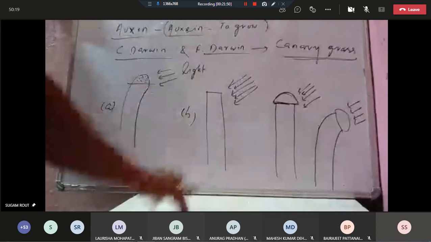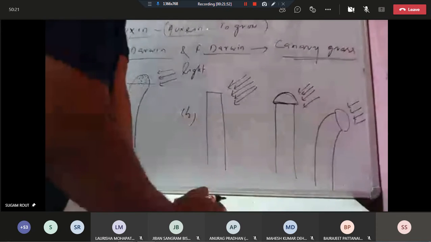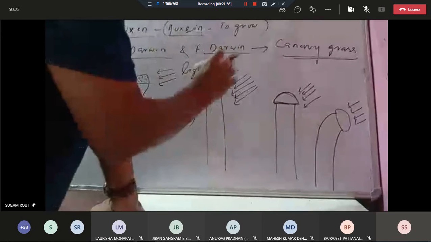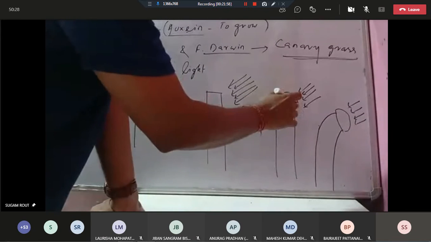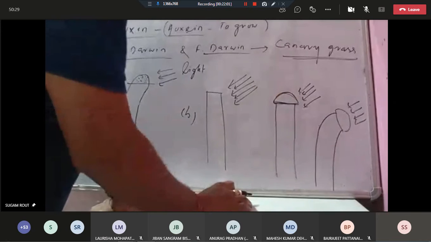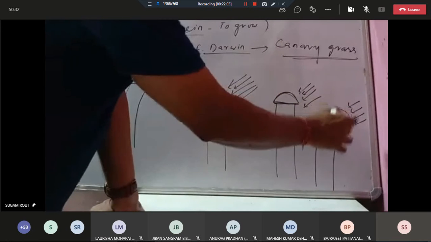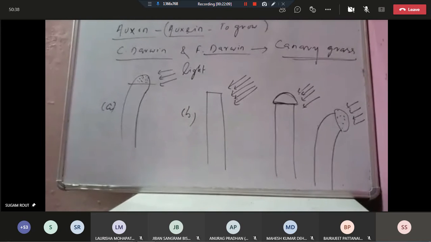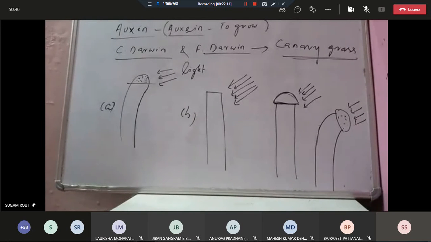But when you place the cut tip back in place, the bending starts. This is about the experiment conducted by Charles Darwin and Francis Darwin.